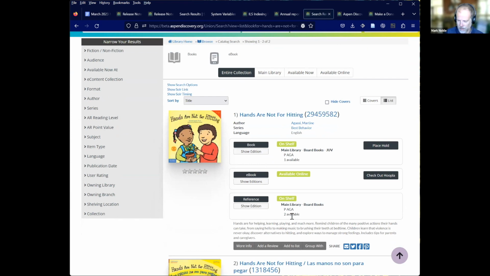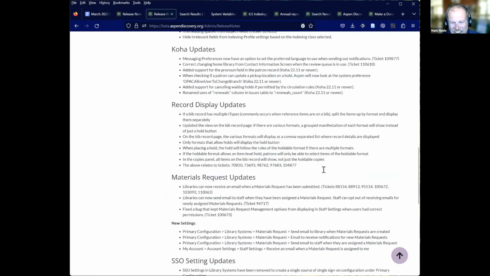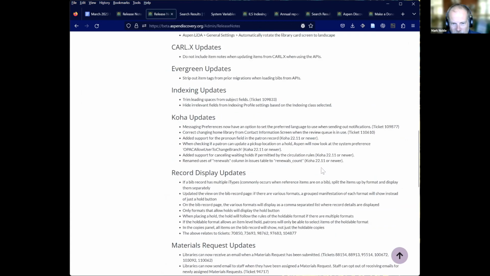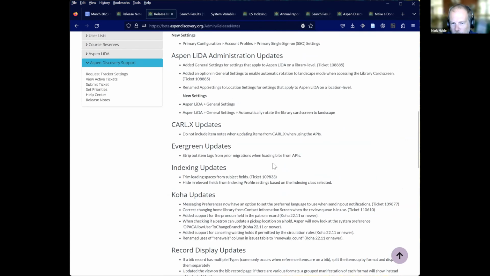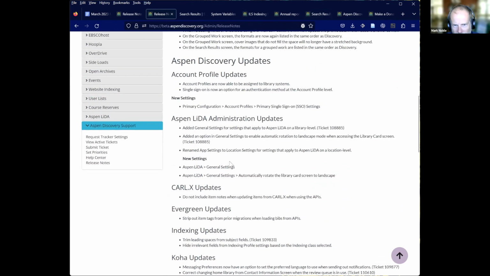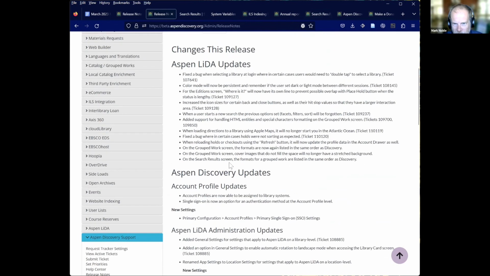All right. Moving into 2303. So the 2303 was what has that different display. Then there's just a ton of other updates. Jordan's going to talk through the LEDA updates here in a minute, and I'm definitely going to go over time. But we've been busy, so there's lots to show.